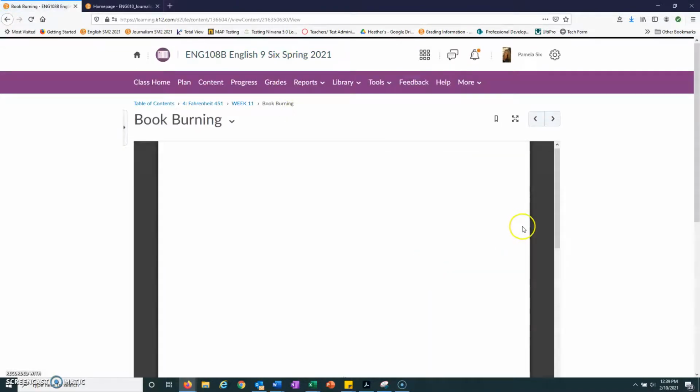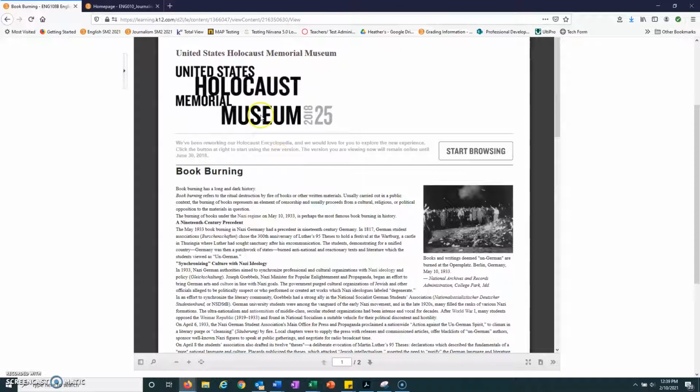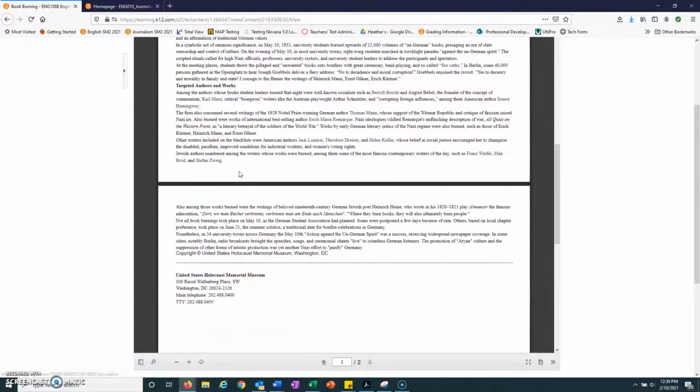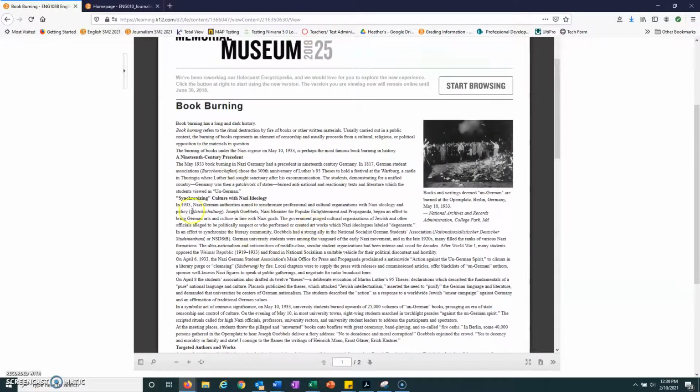So obviously in the book birding document, you're going to want to read all of this information. Make sure to read through the entire document, because some of the questions from the assessment are going to come from this. So that's first and foremost.